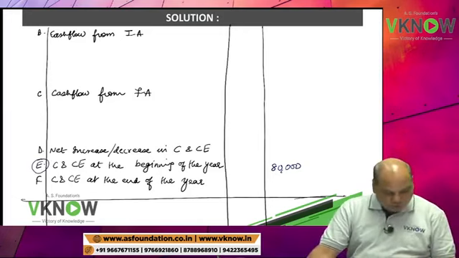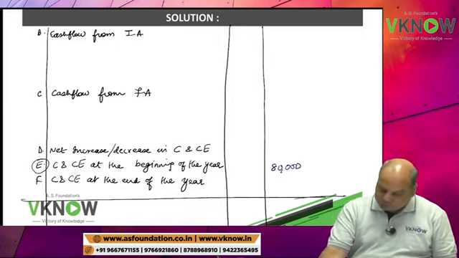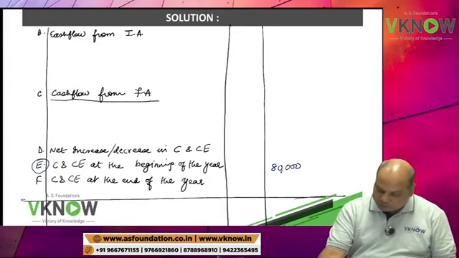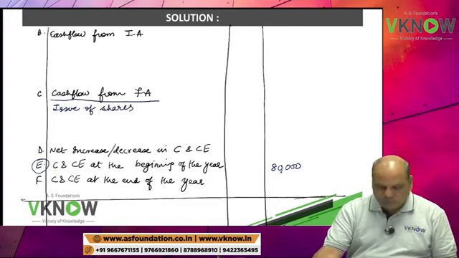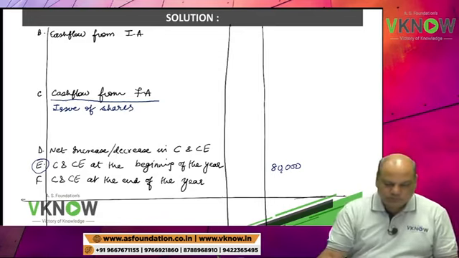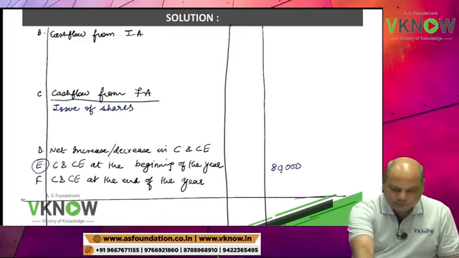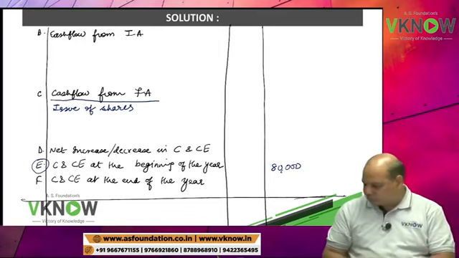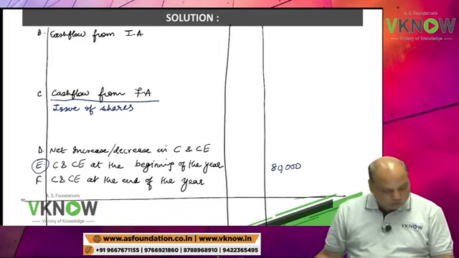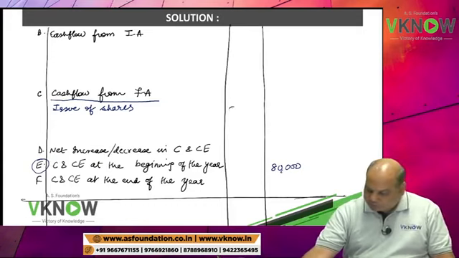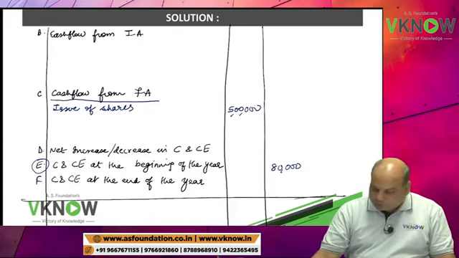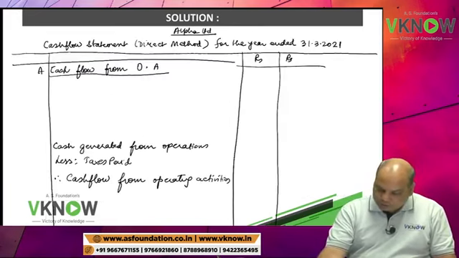Cash opening balance 80,000. Share capital issued under the head financing activity. Issue of shares, write down. Issue of shares 5 lakh positive. First column. Collection from trade receivable. Operating activity.